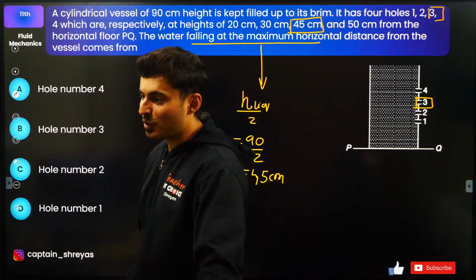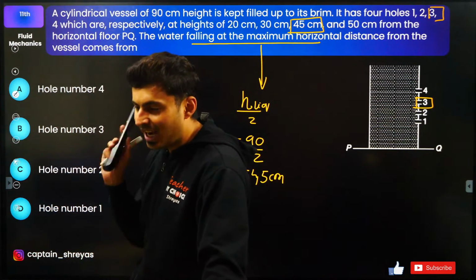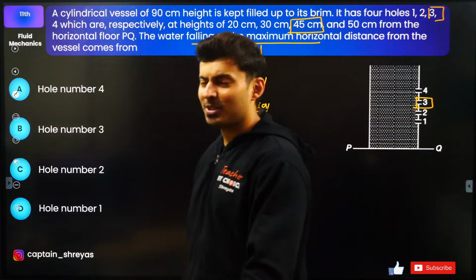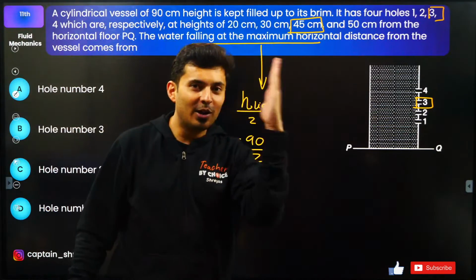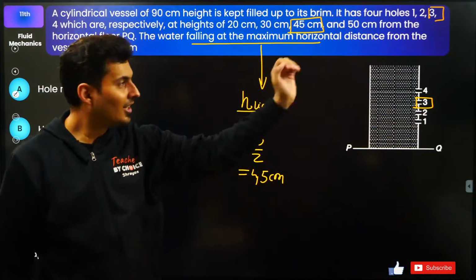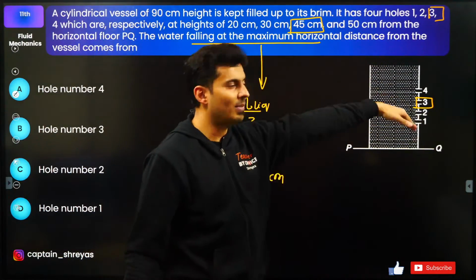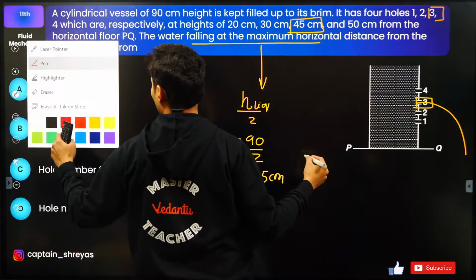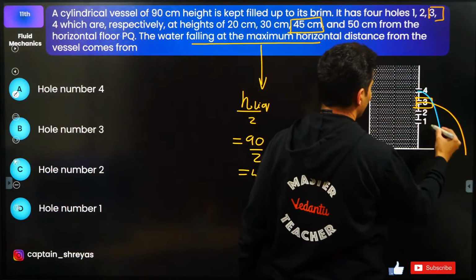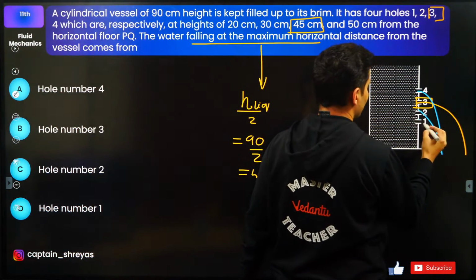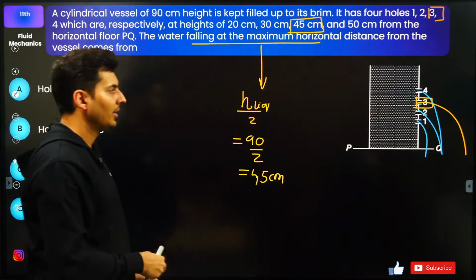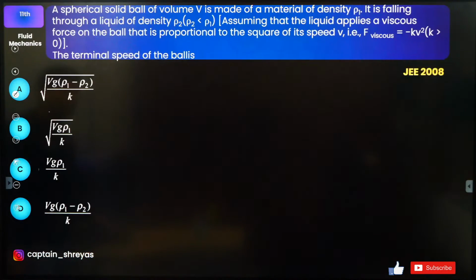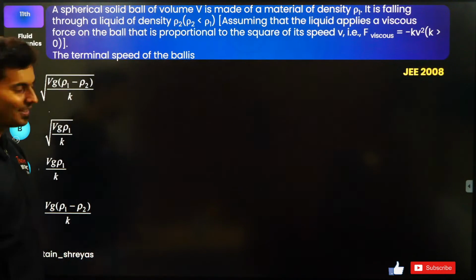Exactly, it's B. It's not 1, guys. Exactly at half the height, your range is maximum. Just like 45 degrees, half of 90, you get maximum range. Here, half of the total height, you get maximum range. It will fall the farthest. Every other hole that you see will probably fall here, or this might even fall here, something like that. All right. Let's move on to the next question up on your screen, and here it is.